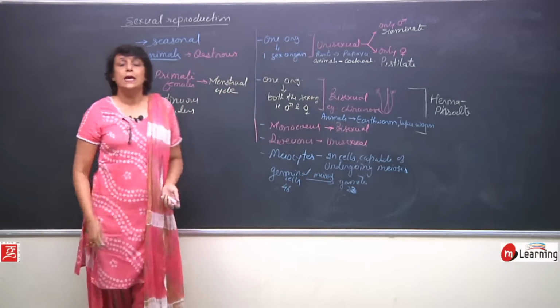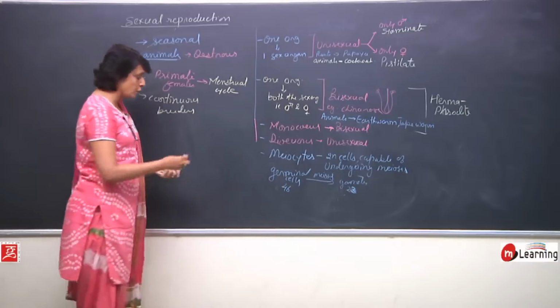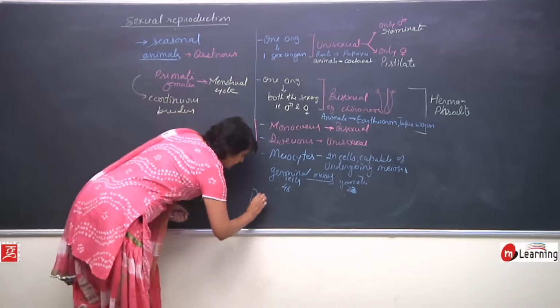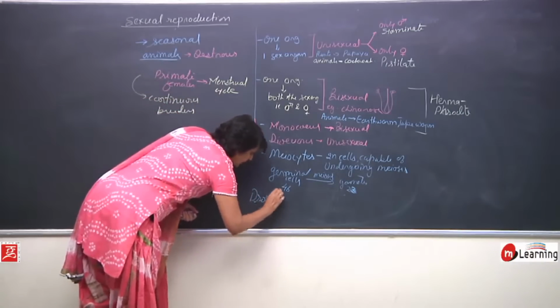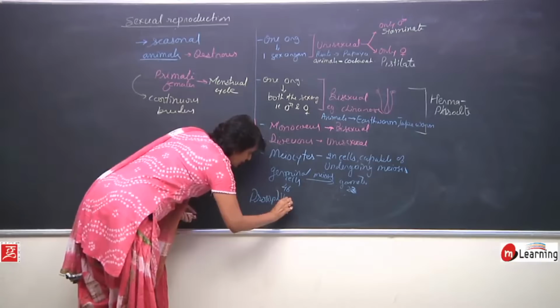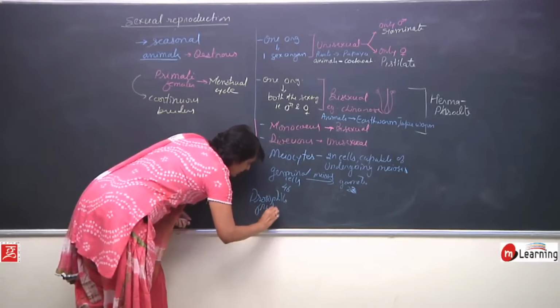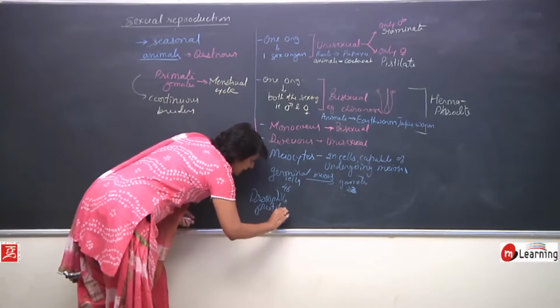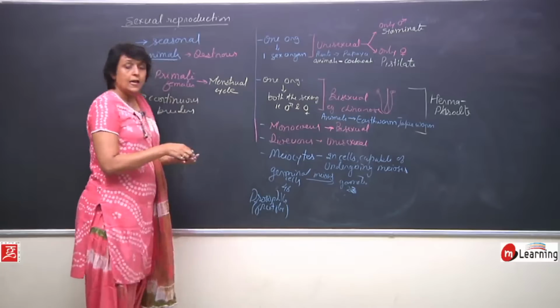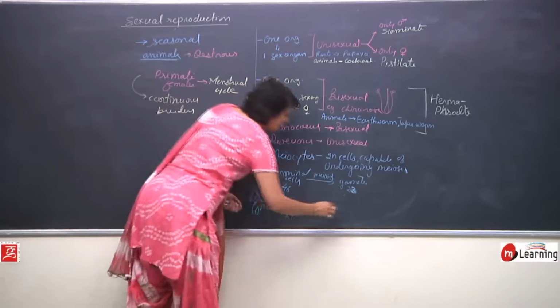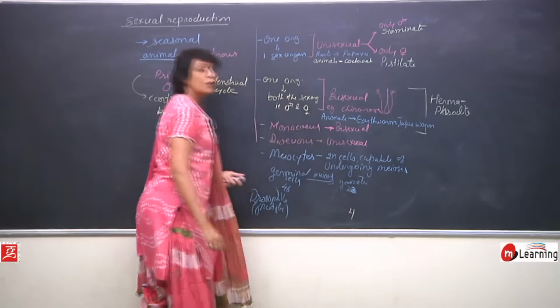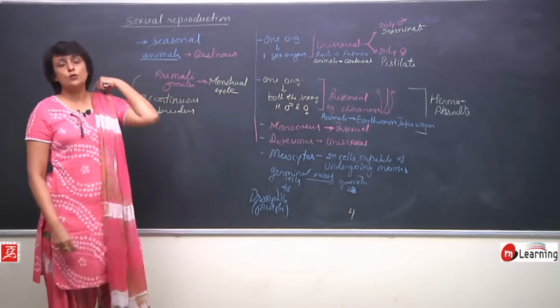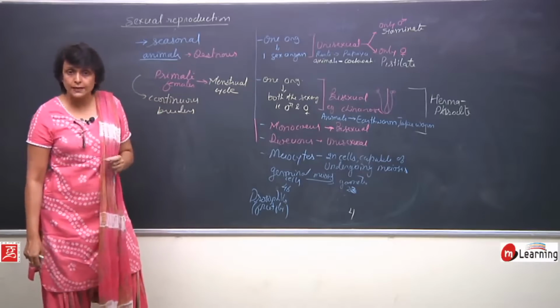For example, in Drosophila, that is fruit fly. If I say the gametes have chromosome number 4, what is the chromosome number in its meiocytes?